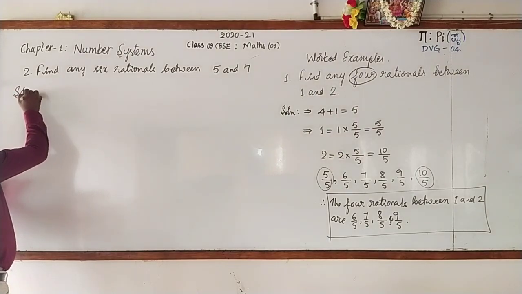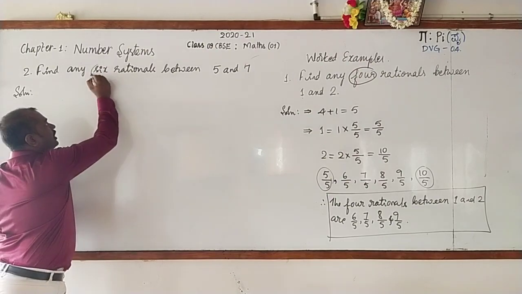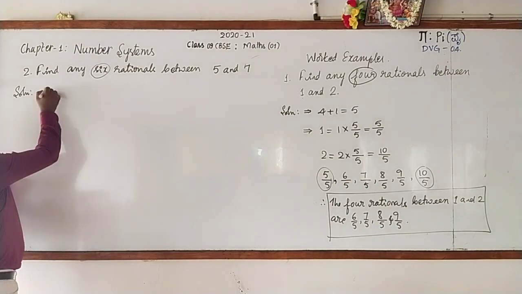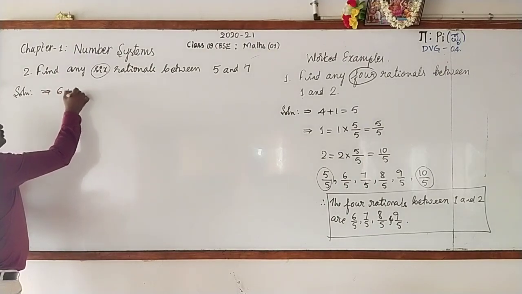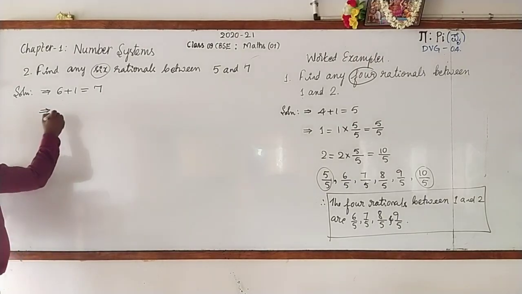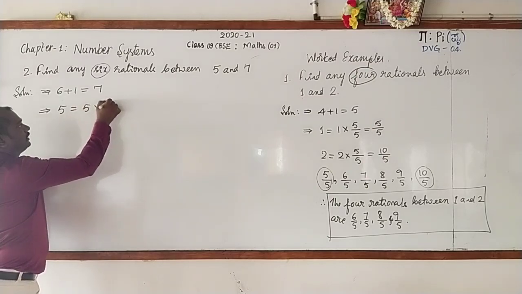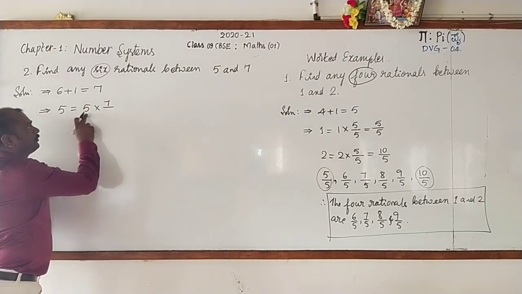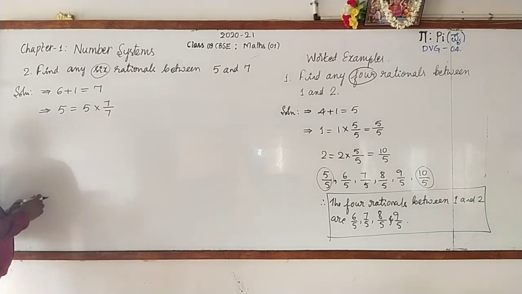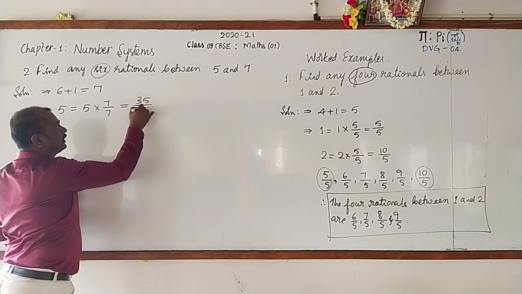Let us go for finding the solution. What is the first step? You can recall it. If 6 rationals are going to be found out, then add 1 to it. How much does it become? 6 plus 1 is 7. And what is the next step? Yes, 5. Write 5 as it is. Then multiply 5 by 7 by 7, and divide it by 7. Now multiply only the numerator terms. 5 sevens are 35. 35 by 7.